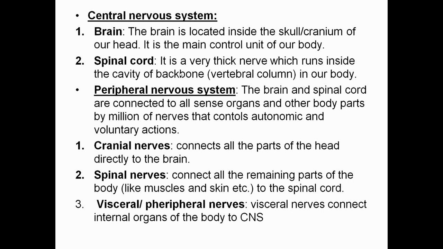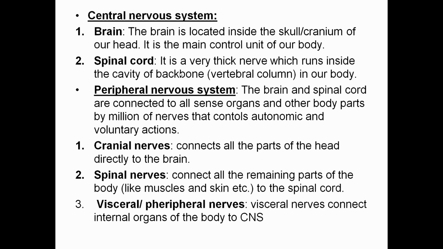Now we come to the peripheral nervous system. The brain and spinal cord are connected to various sense organs and other parts of the body with the help of various nerves that control autonomic and voluntary actions. I'm going to explain a little about autonomic and voluntary actions.